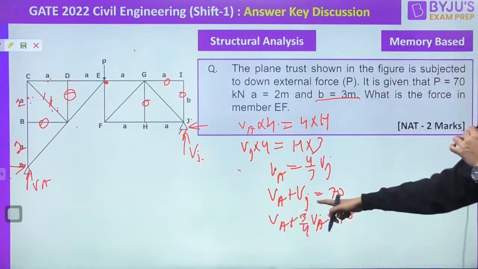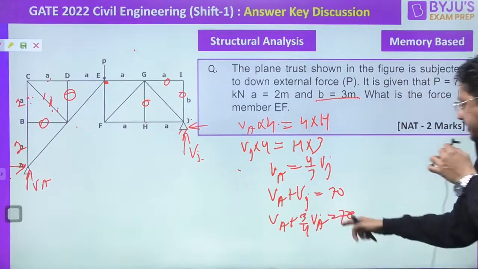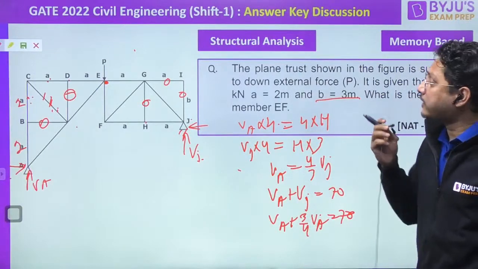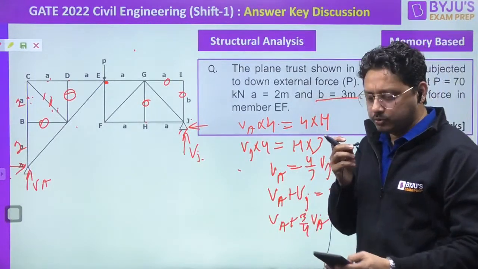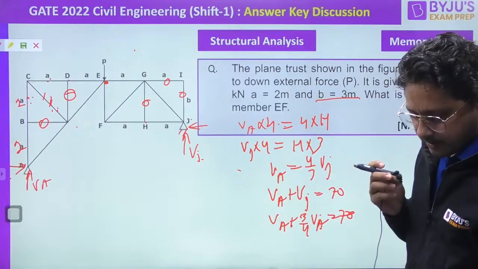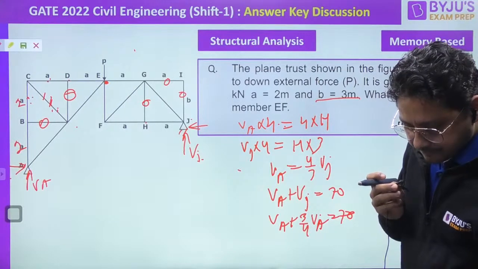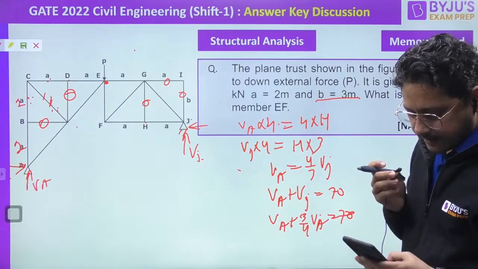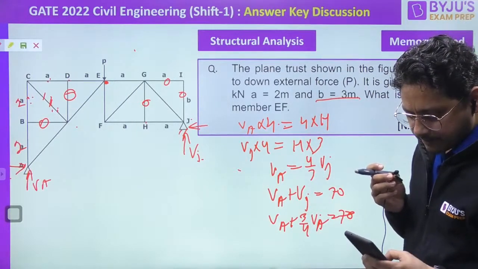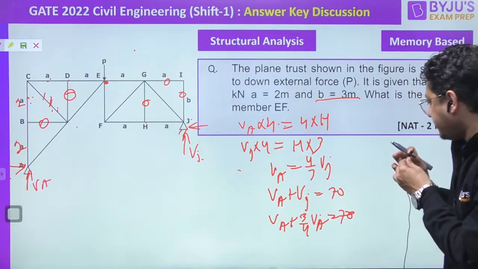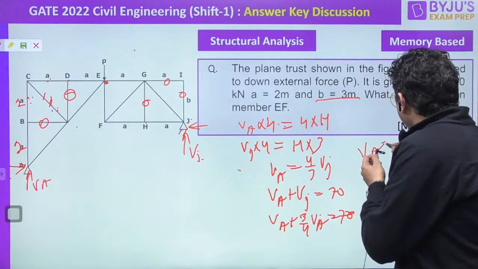Now take VA common, 1.75, so 70 by 1.75. Can you calculate that? 70 divided by 1.75 is 40 kilonewton. So VA I am getting 40 kilonewton.